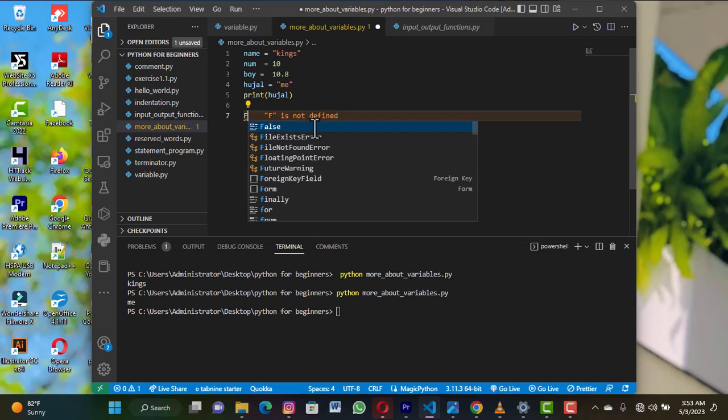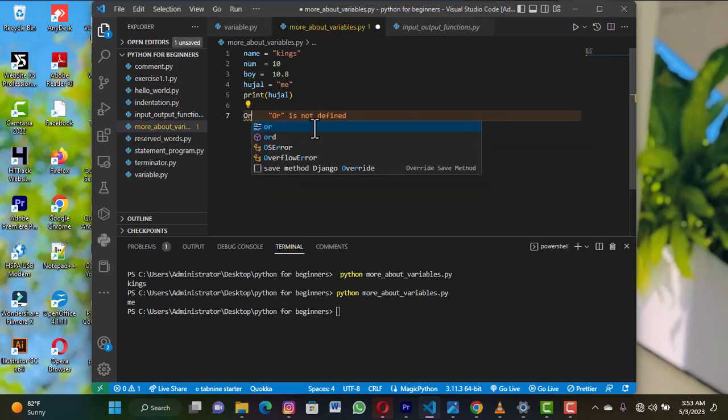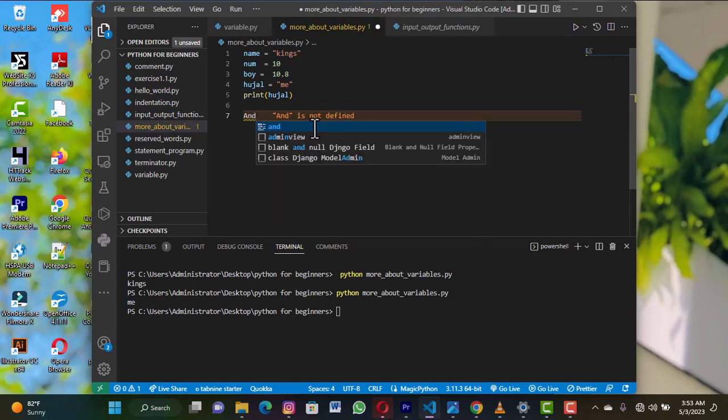They are keywords, special words in Python, so you can't use them to declare variables. So while declaring a variable, please take note of what you declare.